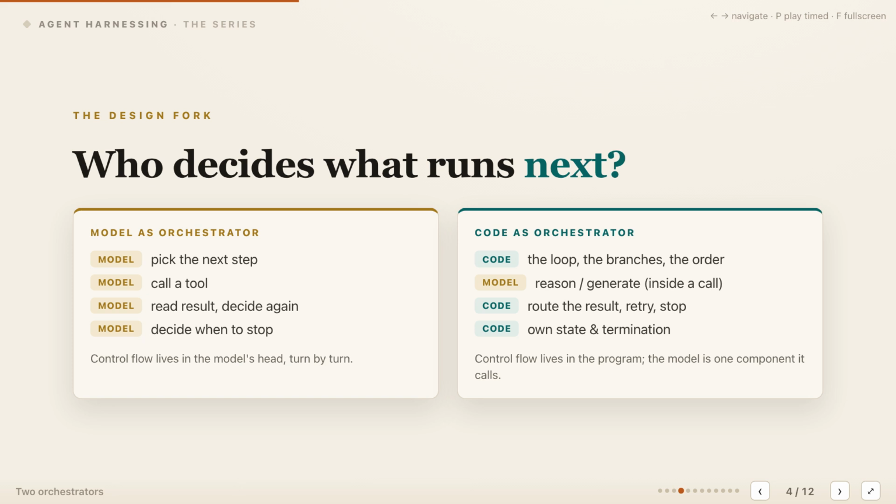On the right, code owns the loop, branches, order, state, retries, and stopping rules. The model still performs the intelligent work, but it does so inside a bounded call. The model can be identical in both designs. Reliability changes because the program now holds the loop.